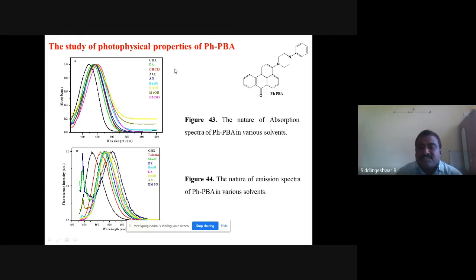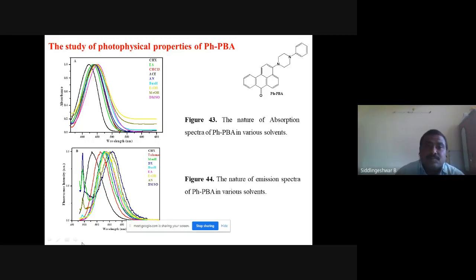Similarly, I have the same set of 17 solvents here. One main difference is that we can see a red shift in polar aprotic solvents. But when I move to polar protic solvents like methanol, ethanol, propanol, and butanol, we can see a blue shift relative to the polar aprotic solvents like acetonitrile and DMSO. This blue shift I will explain in my next slides.